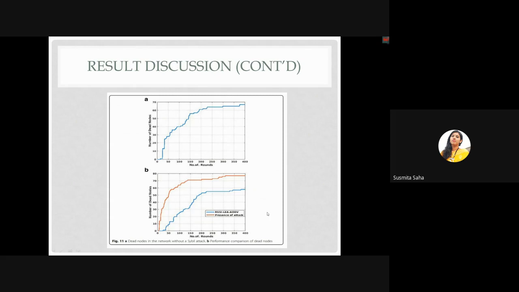Dead nodes. Nodes with no energy to relay information are called dead nodes. Dead nodes are to be minimized in the network to prevent packet loss, and this in turn enhances the network performance. Dead nodes in the network without a Sybil attack. Performance comparison of dead nodes.